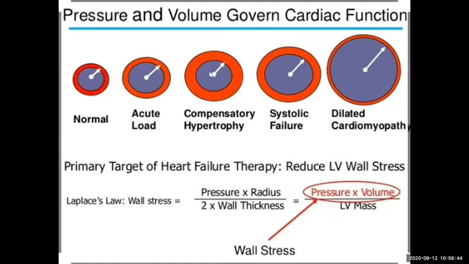So this is compensatory hypertrophy, which occurs at the moderate stage of cardiac remodeling, and later on a systolic failure occurs. Later on the volume further increases, and this could cause systolic failure, which is dilated cardiomyopathy, also known as cardiomegaly. It means the size of the heart will be very big. I hope all of you remember the size of the heart should be around the size of your fist.